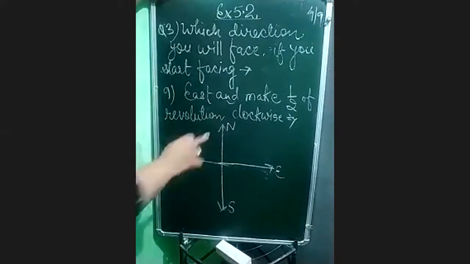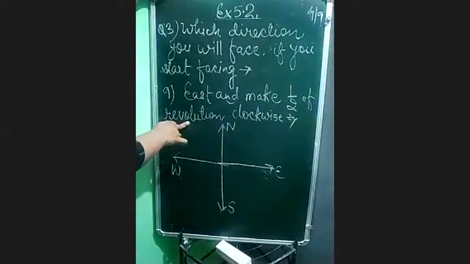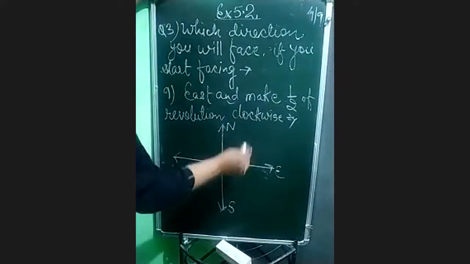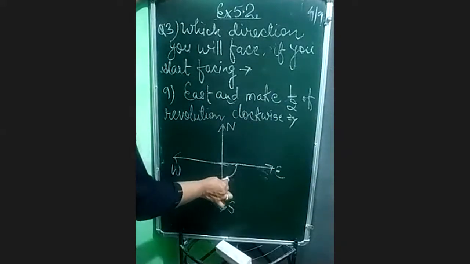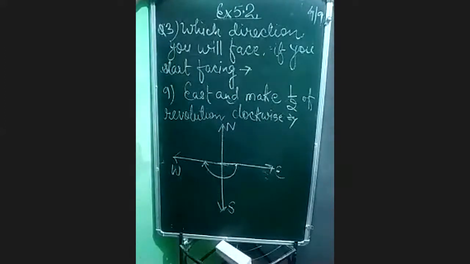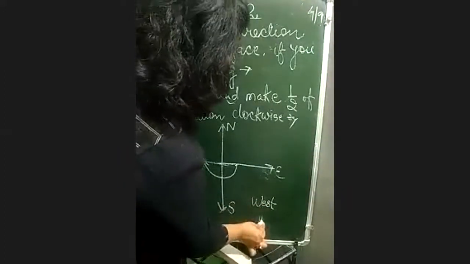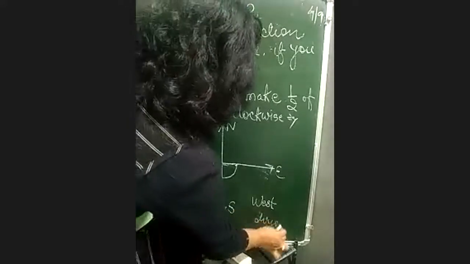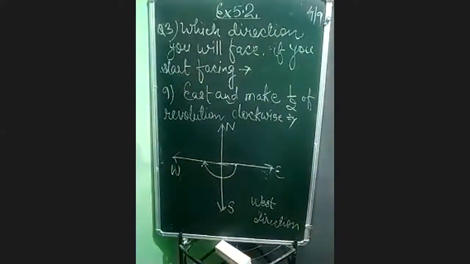Now it is saying east and make half of a revolution. Okay? Half. So we will start from east and it is written clockwise, meaning we have to start in this manner. Starting from east, half means we have come here. Clockwise. Now where are we ending? Arrow is compulsory, beta. Where are we coming? West. So the answer will be west direction. Finish.